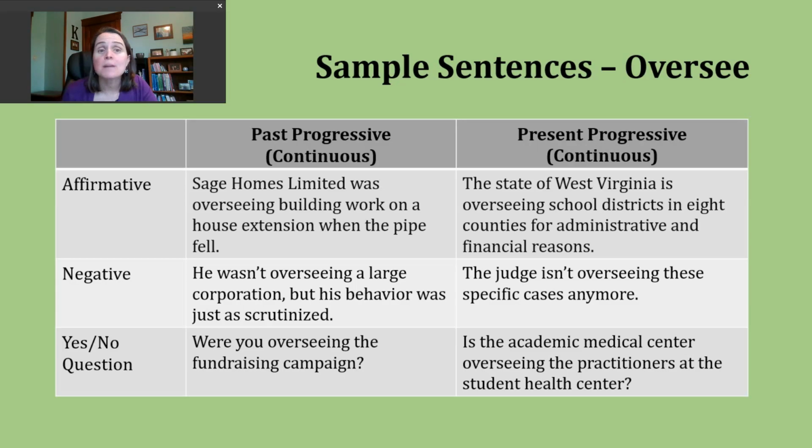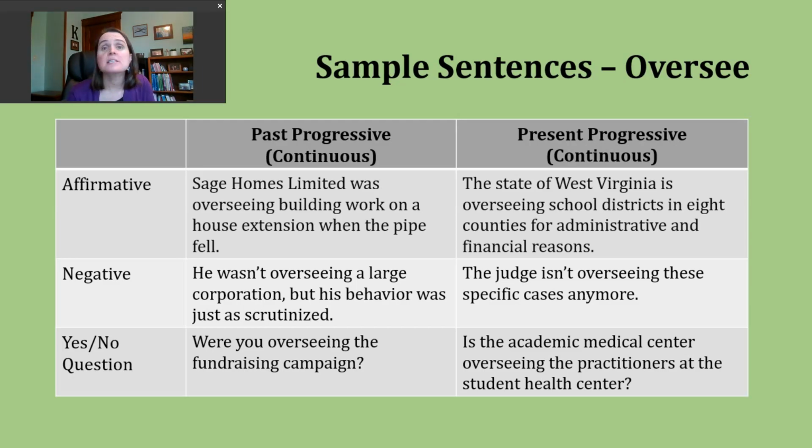Now let's move on and talk about negative past progressive. To do this, again, we pay attention to our subject. Our subject needs to match the past form of be that comes next. So again, that's was or were. But now we're going to insert not before the ing form of the verb.